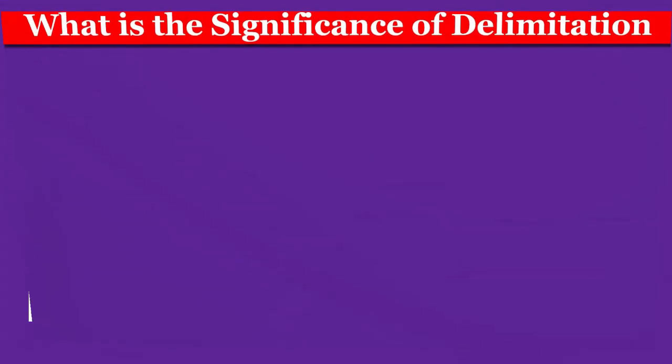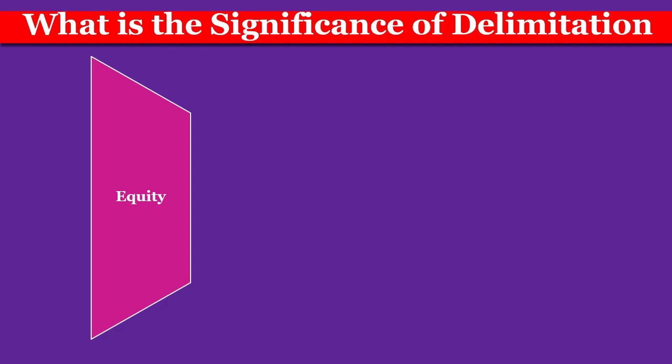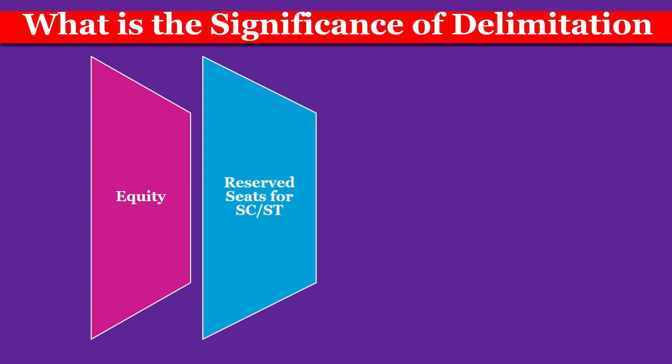What are the main significances of this delimitation? First of all, there is equity in readjusting the boundaries of the territorial constituencies. Delimitation aims to ensure equitable distribution of seats among the different regions, considering population shifts over time. So it prevents underrepresentation or overrepresentation of specific areas, and it also reserves seats for SC/ST. Mainly, delimitation determines the allocation of reserved seats for scheduled castes and scheduled tribes in accordance with the constitutional provisions, which ensure adequate political representation for marginalized communities.